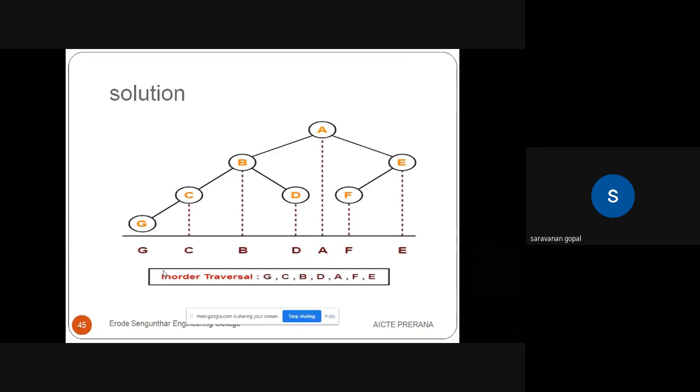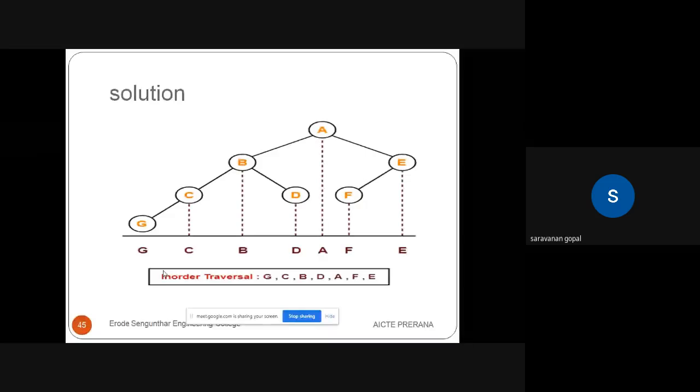So whenever you go for in-order, the procedure or algorithm is: first visit the left side, then go for the root node, then go for the right side. The next problem statement: which of the following sequences denotes the post-order tree traversal? Here I mention some options also.